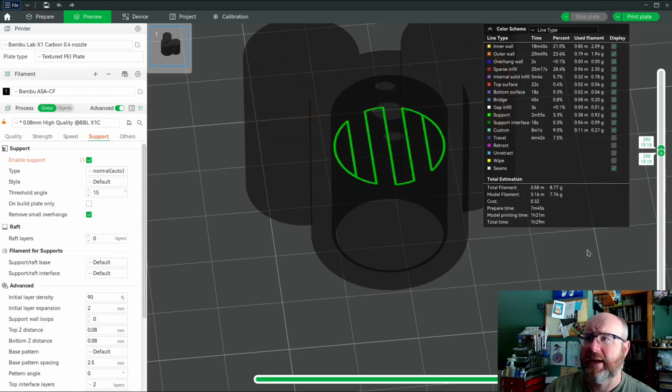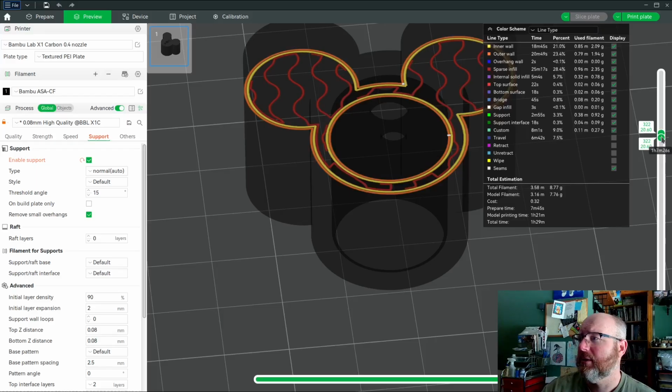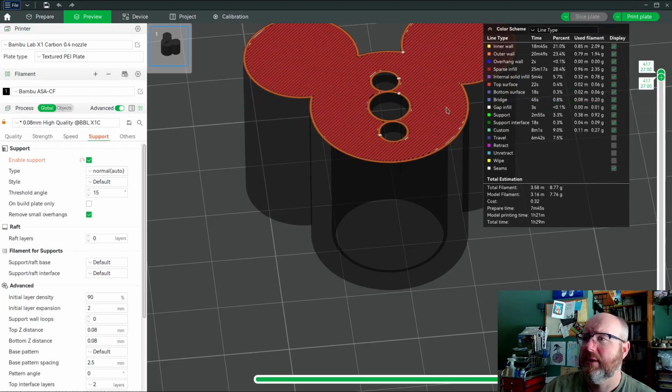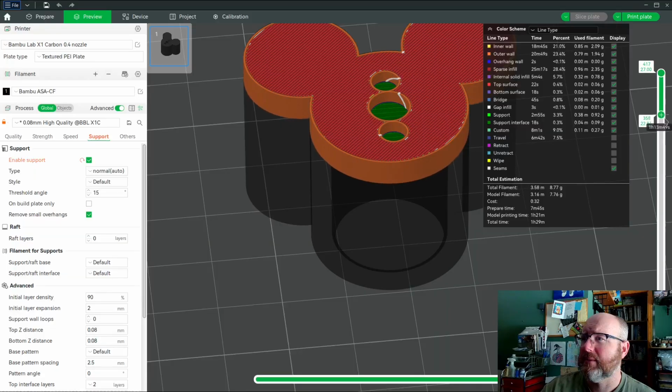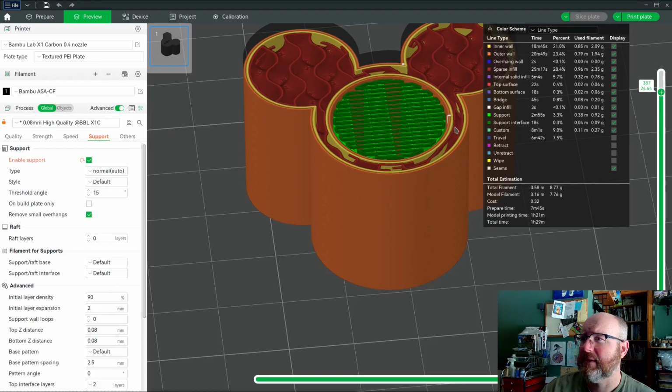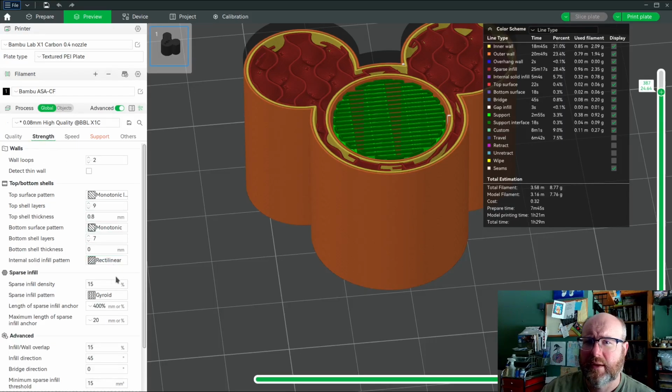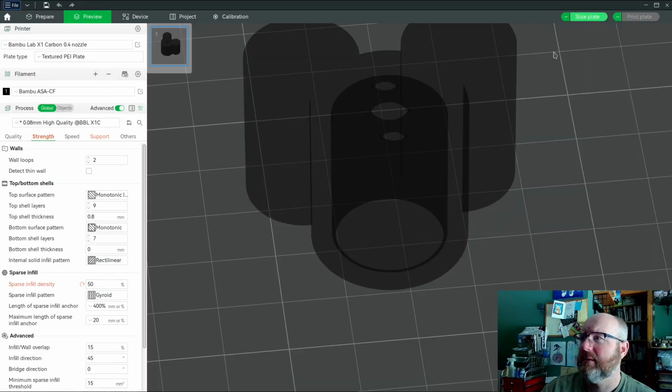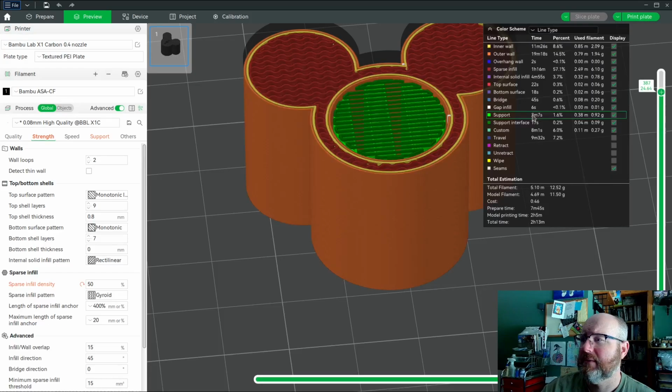I want a stronger infill for this. Actually, maybe I don't. Do we care if the ears are strong? I don't know that we care if the ears are strong. So let's go down and think about this. I want this to be stronger. So let's go to strength and set the infill density to 50% and reslice. So now it says it's going to go from 1.5 hours to 2 hours 15, 2 hours 13.